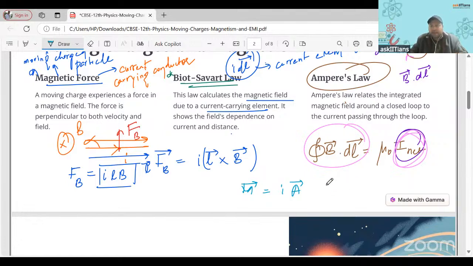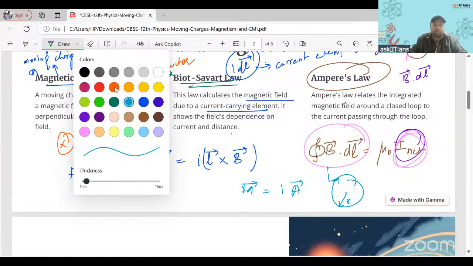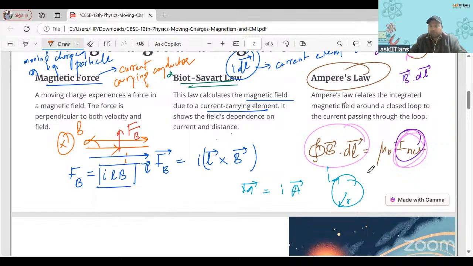So let's say I have a circular loop having radius r, and a current I is going through it. What is the magnetic moment of it? Its magnetic moment is current into the area of the loop. What is the area of the loop here? Pi r square.